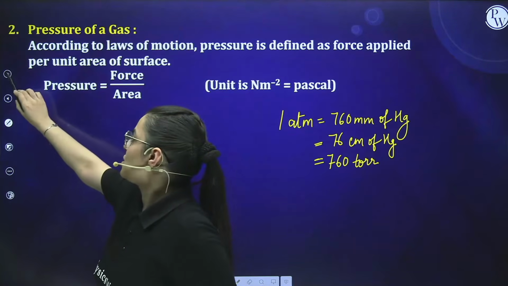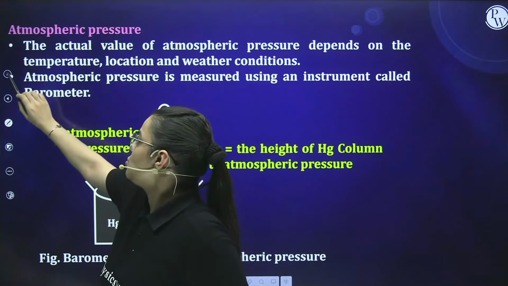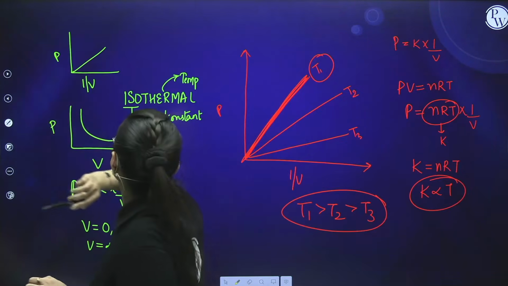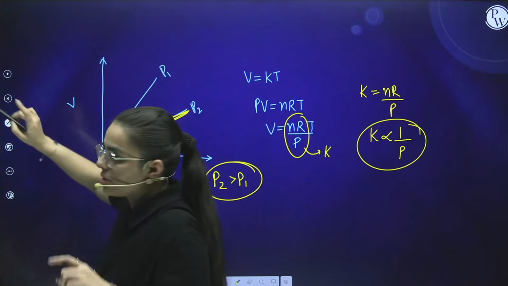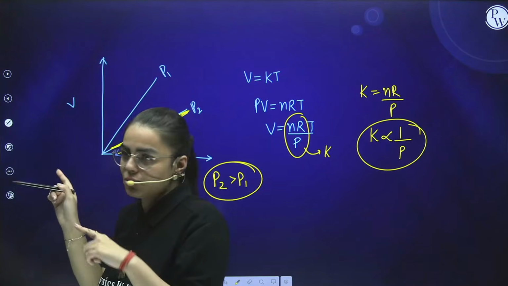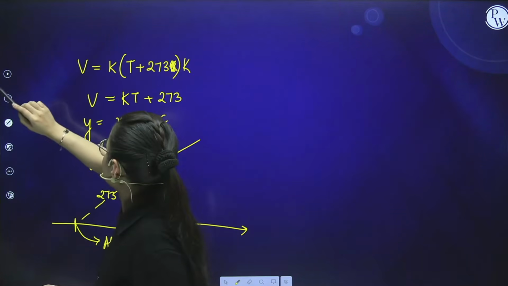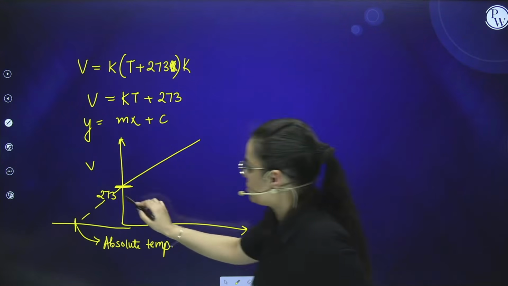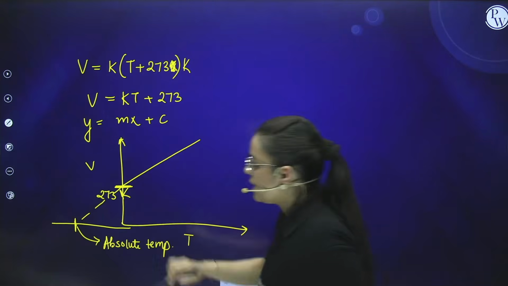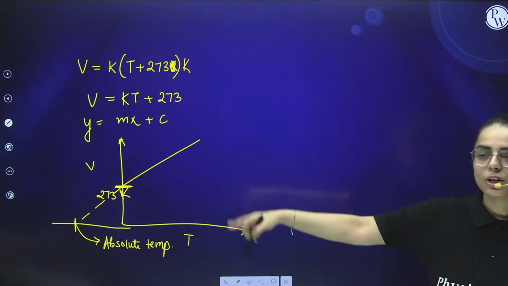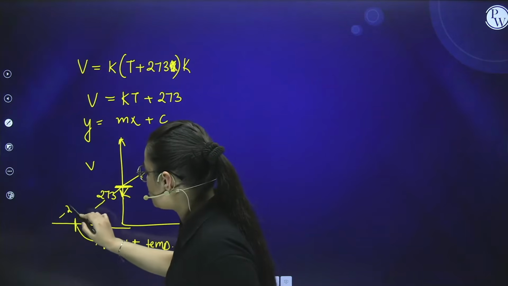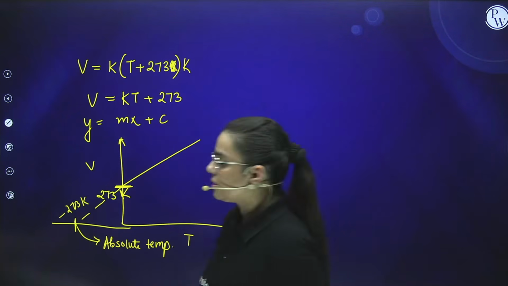Same situation arises here, we have added directly 273. So here you have got this answer in Kelvin, so I have written Kelvin outside that. If you are finding this in Kelvin, then you can obtain this kind of graph, and where it is cutting, it is minus 273 Kelvin. Is it clear to you, students?